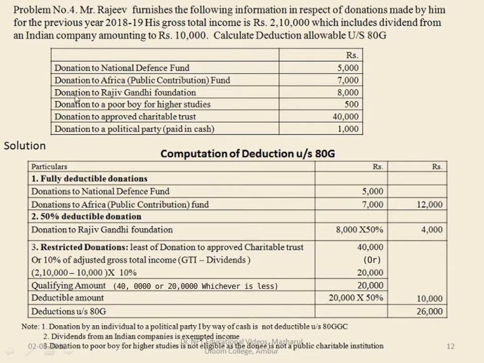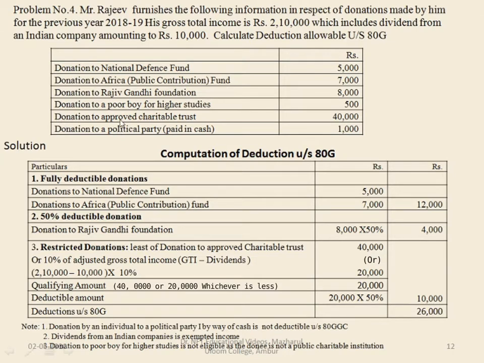Next one is donation to Rajiv Gandhi Foundation. This is subject to 50 percentage deduction. So 8,000 into 50 percentage is 4,000. Next, donation to Poor Boy Higher Studies. Poor Boy Higher Studies is not any charitable institution, so we will not take it into consideration. See the note here: donation to Poor Boy for higher education is not eligible as it is not done by any public charitable institution. So we are not considering it for deduction under section 80G.